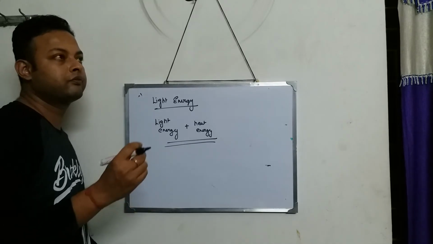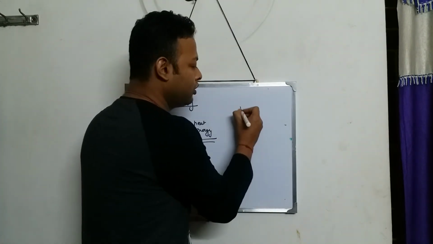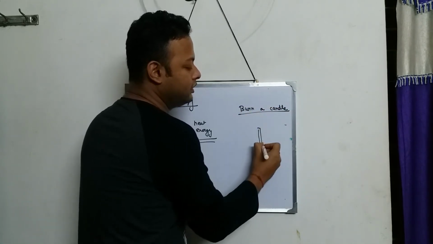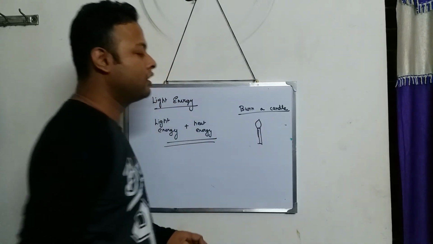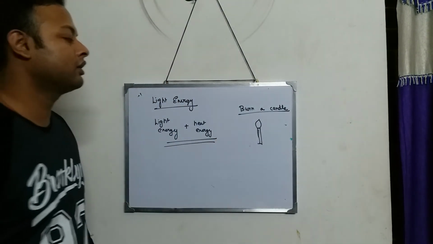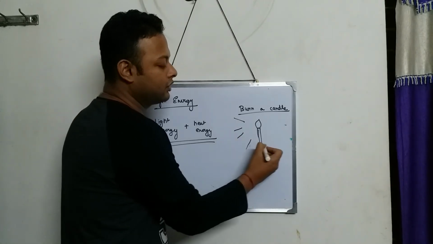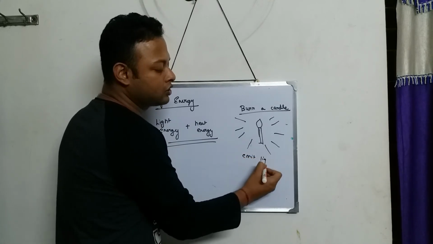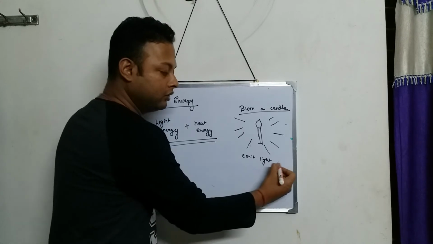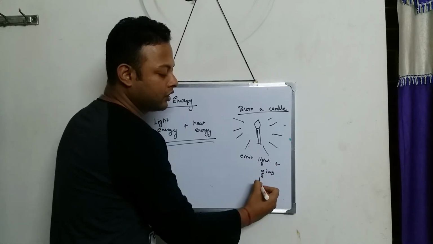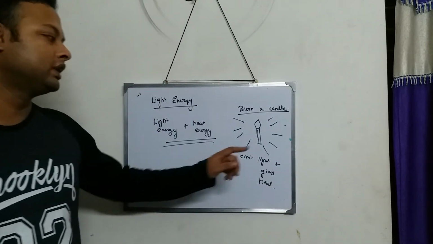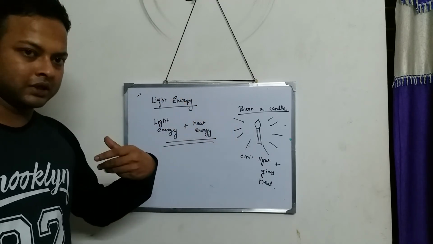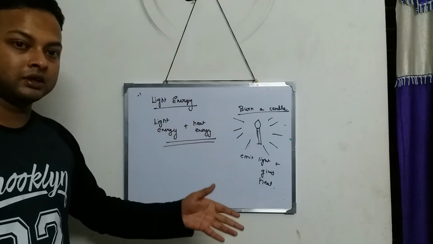Like what? If you burn a candle, this is a candle, and when you burn a candle, obviously the candle will emit light. But also remember, along with light, it also gives heat. So every object which gives light also gives heat. Like the sun. The sun gives us sunlight, but also in the summers it is so hot.